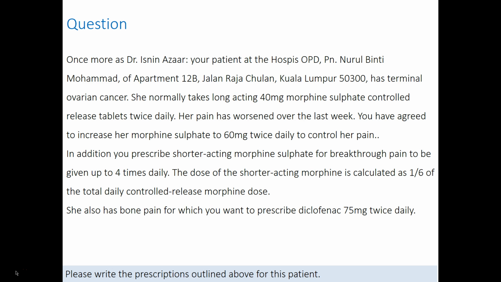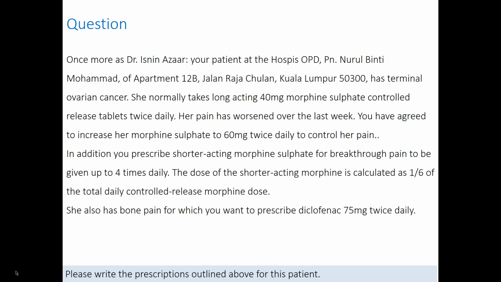Here's another question for you. Again, that's Dr. Isnin Azhar. You've just seen your patient at the hospice OPD. Her name is Nurul Binti Muhammad, and she lives at apartment 12B, Jalan Rajachulan, Kuala Lumpur 50300. She has terminal ovarian cancer. Now, she normally takes long-acting morphine sulfate controlled release 40 milligrams tablets twice daily, but her pain has worsened over the last week, and you've agreed to increase her morphine sulfate controlled release to 60 milligrams twice daily